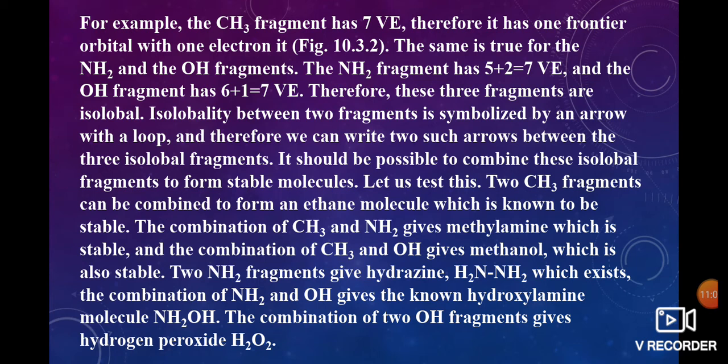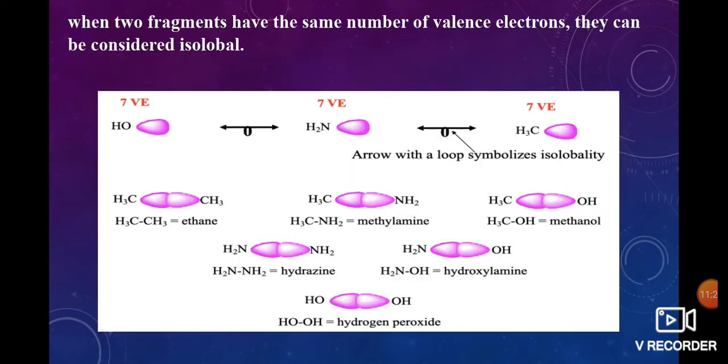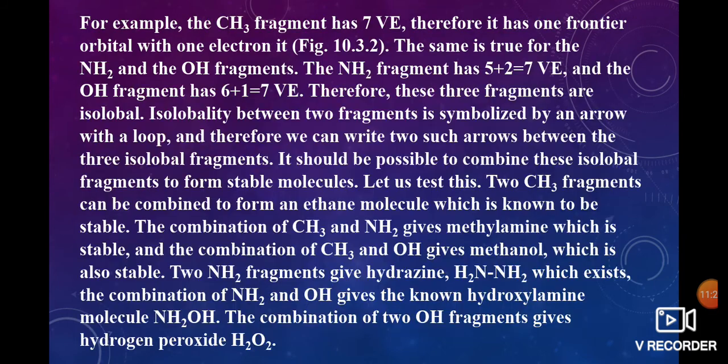The NH2 fragment has 5 plus 2, 7 valence electrons, and the OH fragment has 6 plus 1, 7 valence electrons. Therefore, these 3 fragments are isolobal. Isolobality between 2 fragments is symbolized by an arrow with a loop. This is the symbol for isolobality.